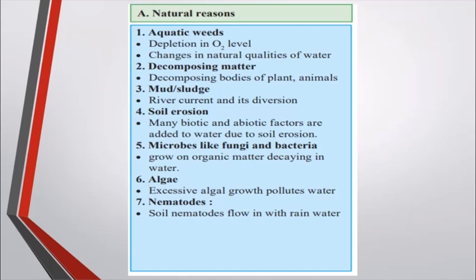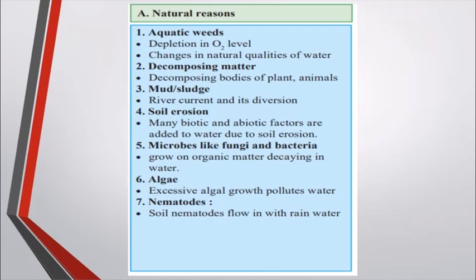Next are microbes like fungi and bacteria. When these microbes grow on the dead and decaying organisms, they also pollute the water. Algae sometimes grow on water. You must have seen on ponds a green colored layer is formed. So that also destroys the water, as depletion of oxygen takes place. The amount of oxygen is not proper.